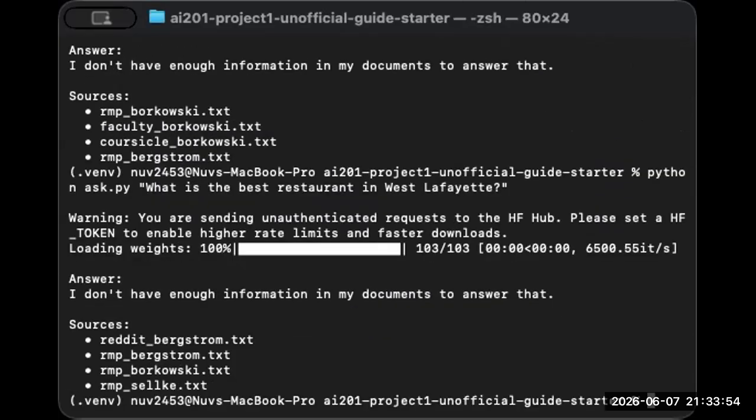Wait for the response to come. Okay, so it says I don't have any information in my documents to answer that. So this is correctly declining to answer rather than hallucinating an inaccurate response, which confirms the grounding instruction in the prompt is working.